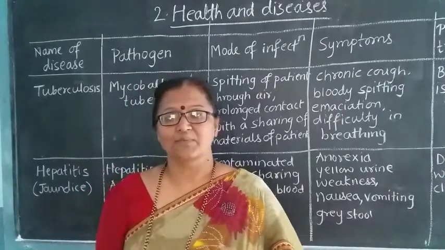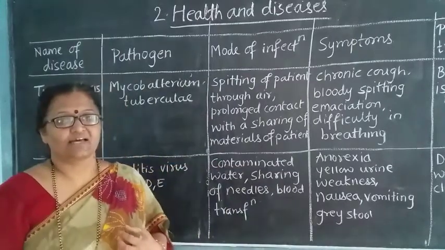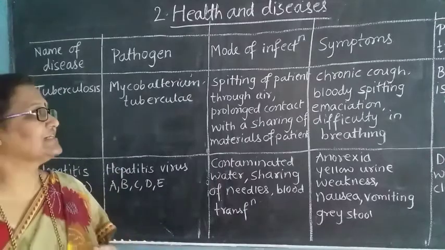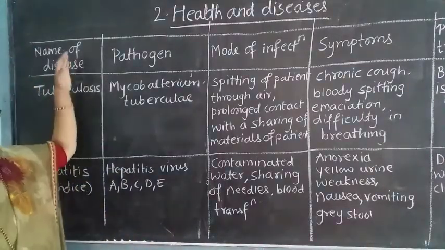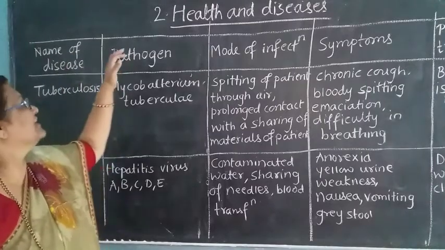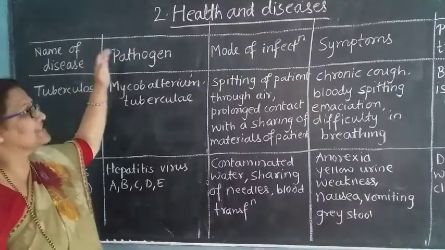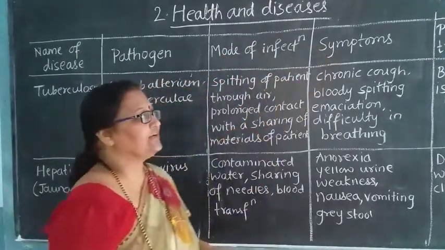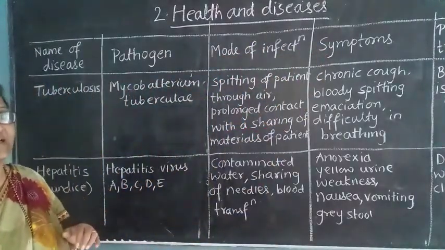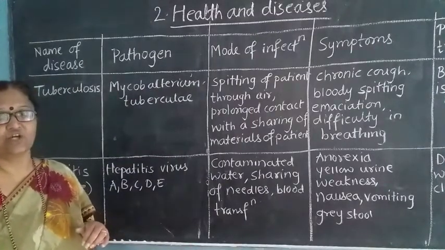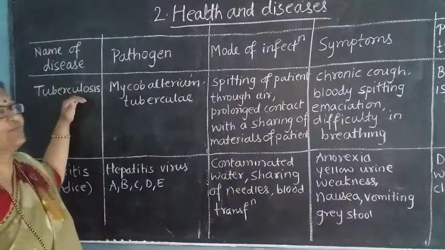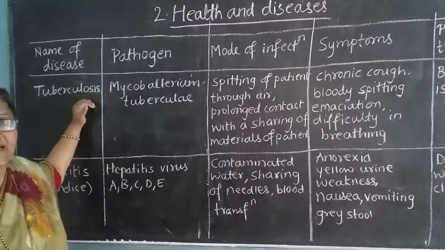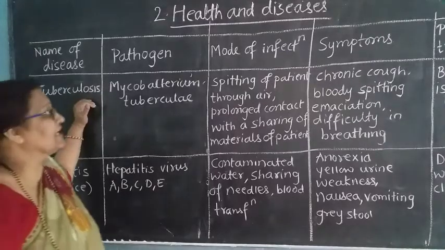Now there are some diseases which are given in your book. For this we have made one chart here, that is nothing but name of the disease, pathogen, mode of infection, symptoms, prevention and treatment. These are the columns made in your chart, or in your book. The first name of the disease is tuberculosis. In our daily routine life we call this disease TB.